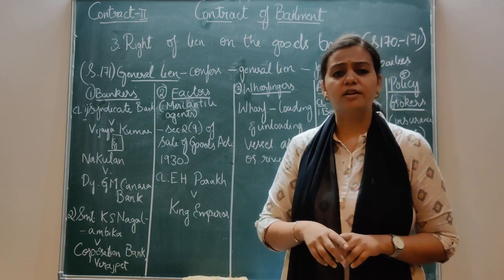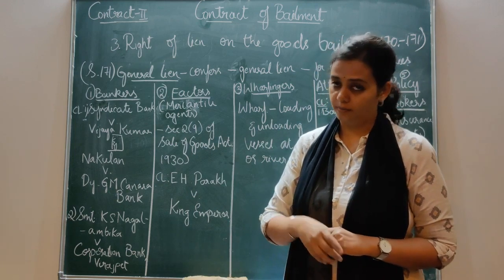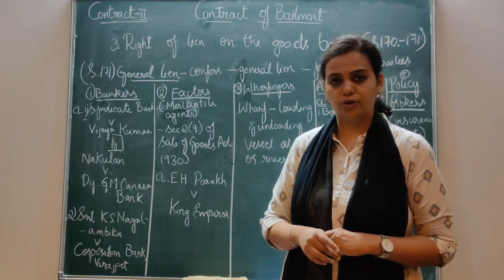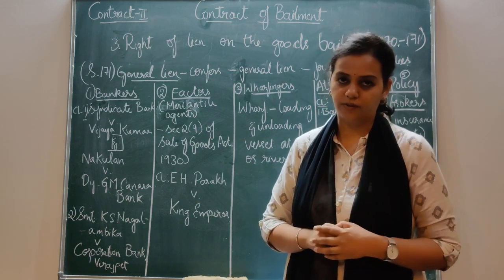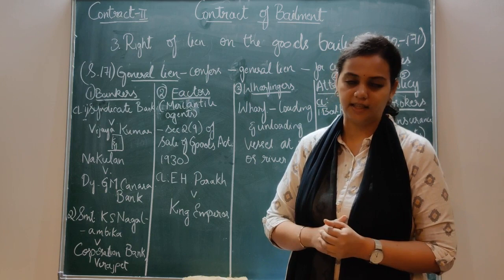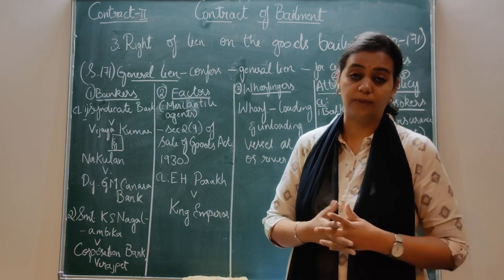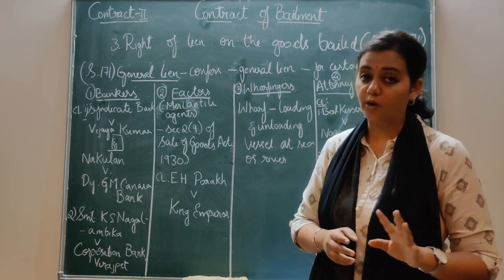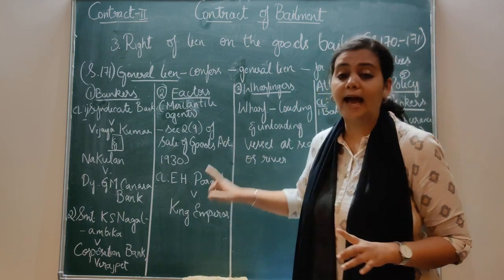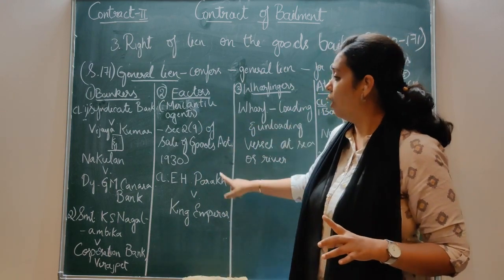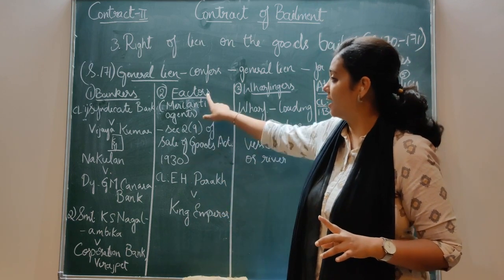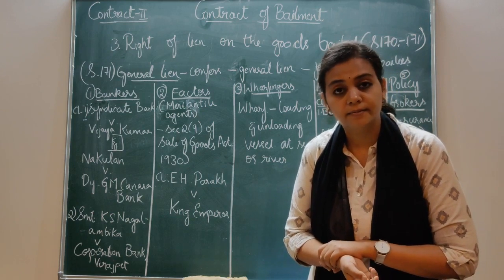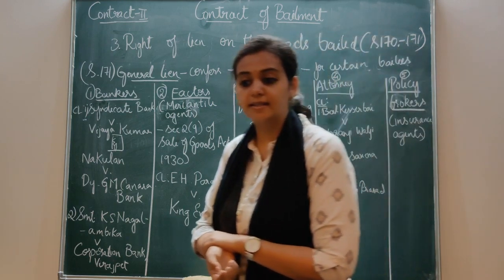He has got a general lien over the car, and if at all you want to recover it, they have to give him the compensation amount, whatever is rightfully to be paid to him has to be paid. But the important decision was that he has got a general lien over the car as an agent of the principal. Got it? Simple? The case is simple.